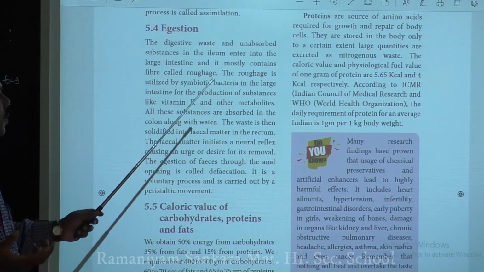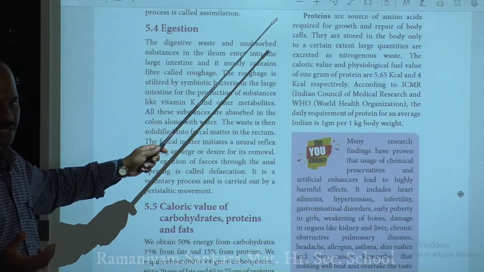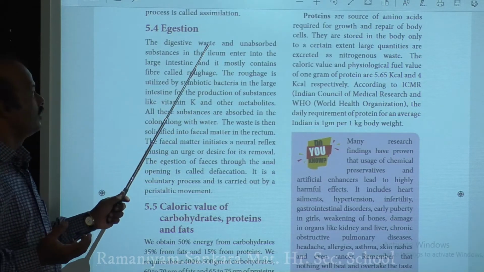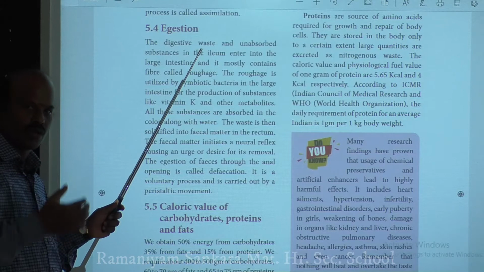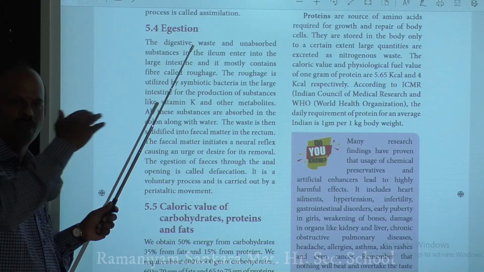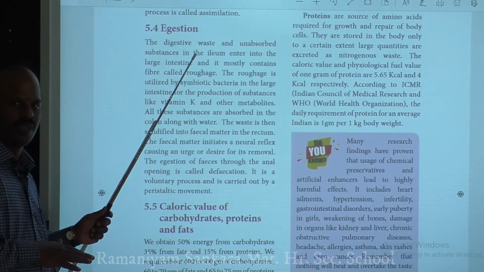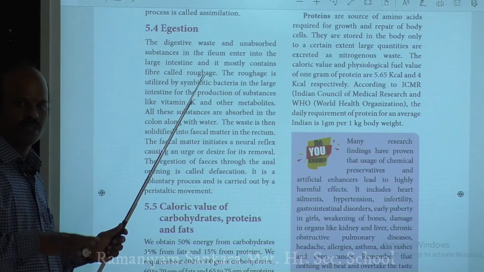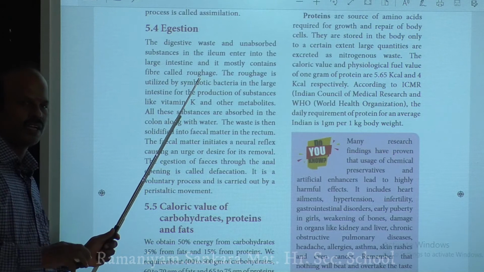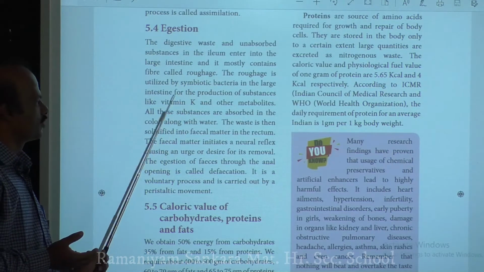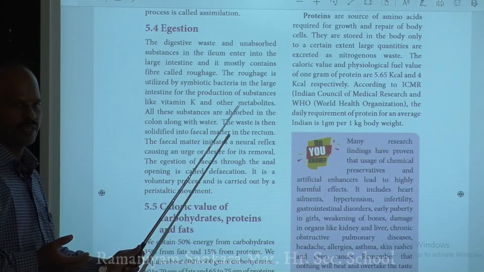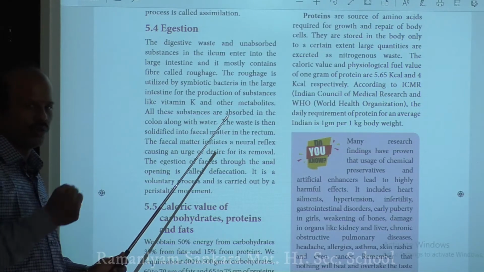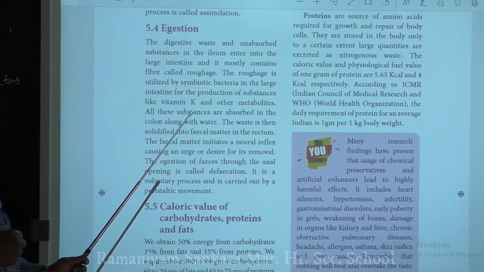Once the food has been absorbed from the small intestine, the undigested and unabsorbed food passes from the small intestine to the large intestine. In the large intestine, you have a large amount of fiber, that is roughage. This roughage is taken up by bacteria, which produce some useful substances like vitamin K and metabolites. These substances are absorbed along with water in the intestine.